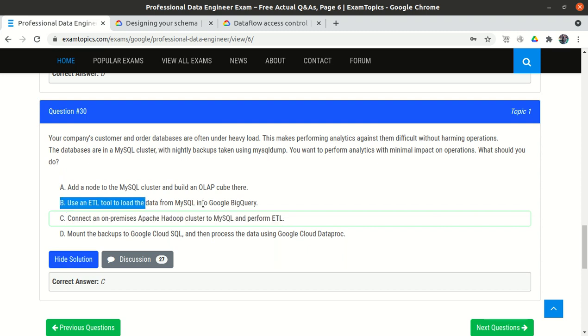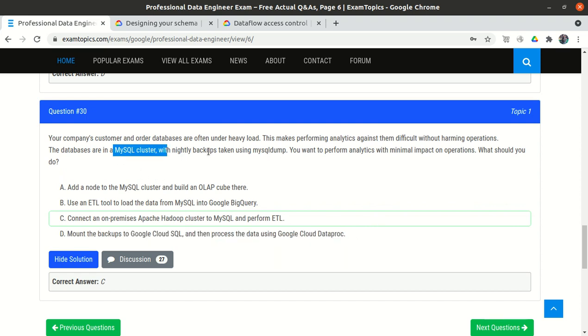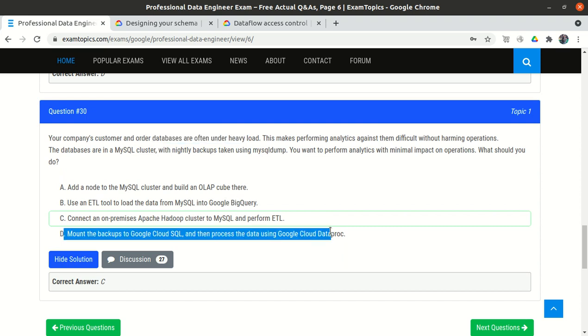Yes, we can decide between option B and option D, but option D looks perfectly okay to me, because we are using the backups, and we are not touching the database on which operations are already being performed by the customers. Because if we use option B, we are touching the databases which are already under heavy load, and so the operation will be hampered. So option D looks okay to me.